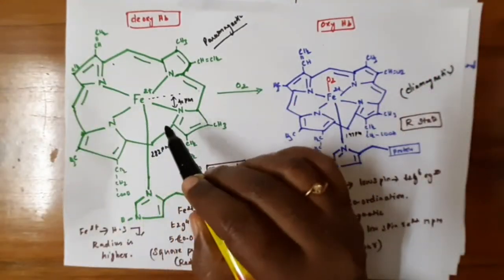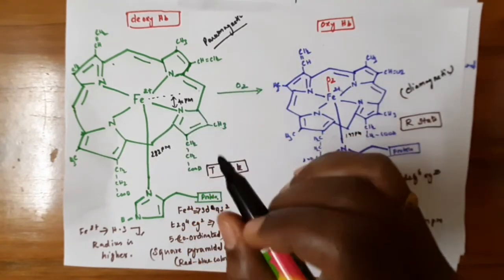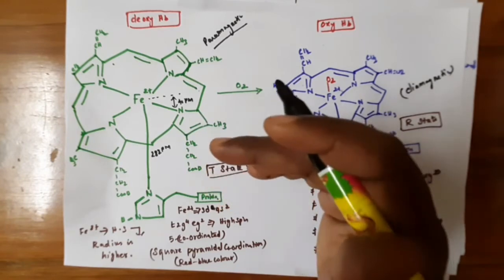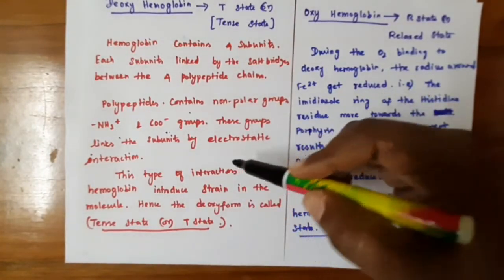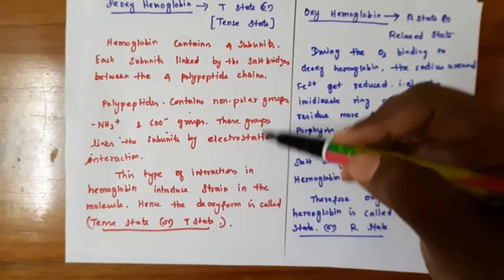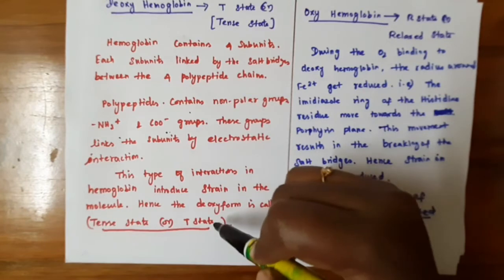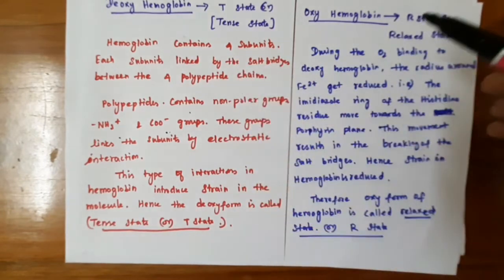If you see the hemoglobin structure, it is not a single unit. It has 4 subunits linked by polypeptide groups which undergo salt bridge linking. This salt bridge linking gives a steric interaction and induces strain in the molecule. Hence the deoxy form of hemoglobin is in the tense state or T state. As soon as it picks up oxygen from the lungs, it gets converted into oxyhemoglobin, and that form is called the R state or relaxed state.